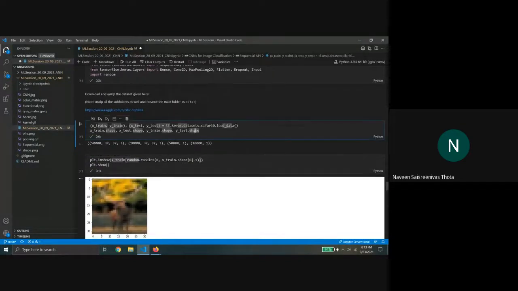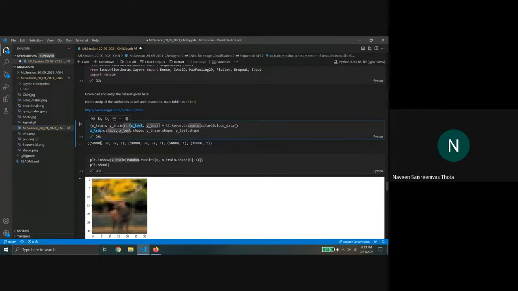The first time you do this, it downloads the data. Since I've already downloaded it, it doesn't show the download. After that, I have split the data into train and test. As you may know, this is the data we use to train the model, and this is what we'll use to test the accuracy of the model.